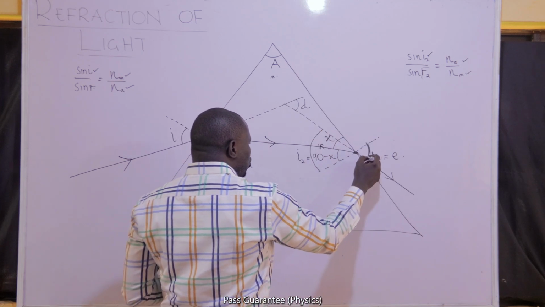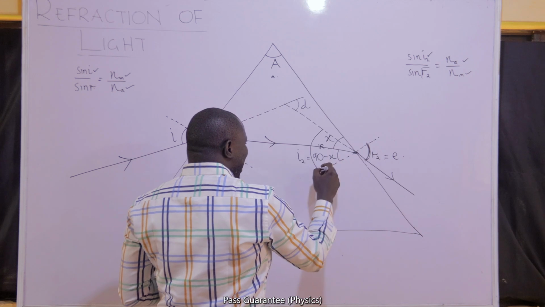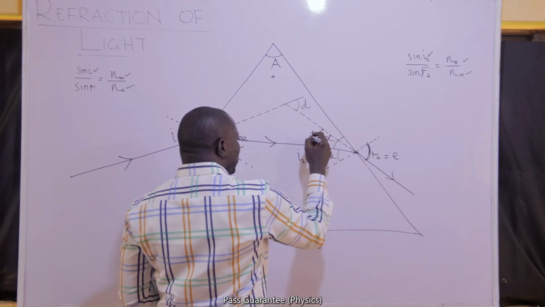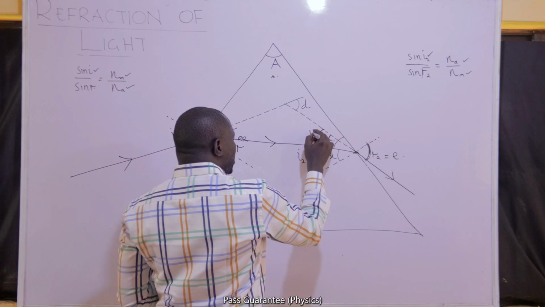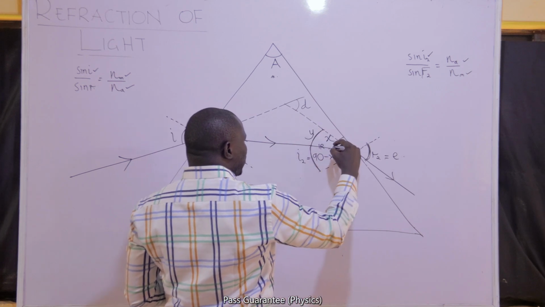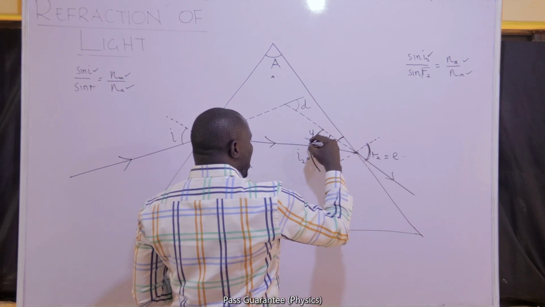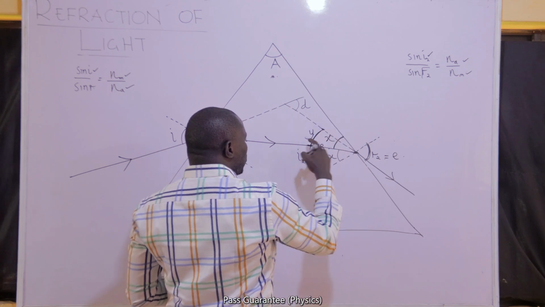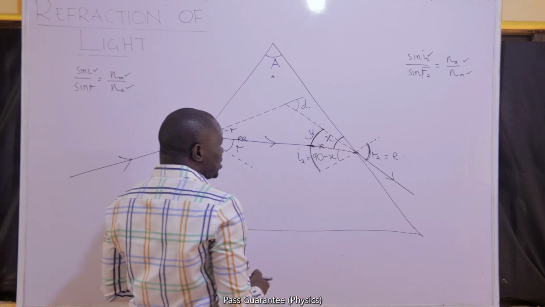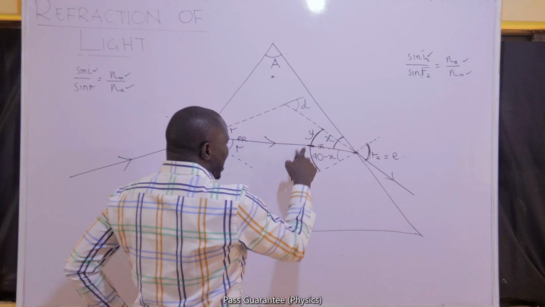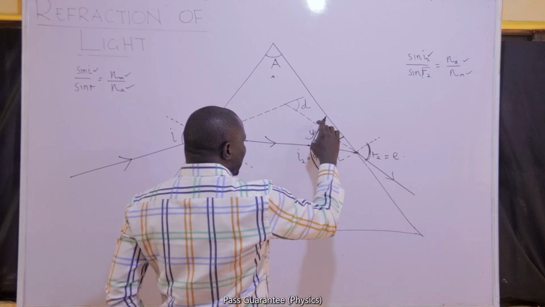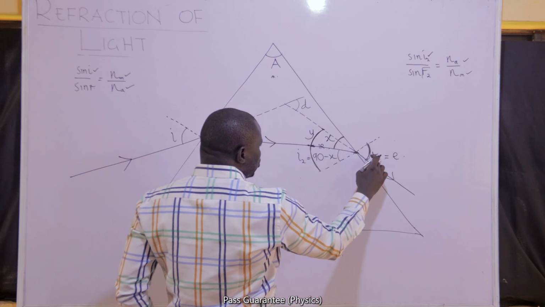This angle R2 must be my I2 plus this other angle Y. That other angle Y, please, is not X. X is from here to here. Y is from this horizontal line to this point. Y is expected to be less than X. So if I add Y and I2 together, vertically, the two of them are vertically opposite to R2.